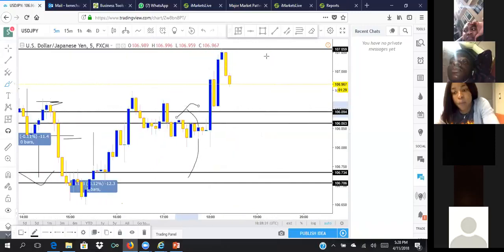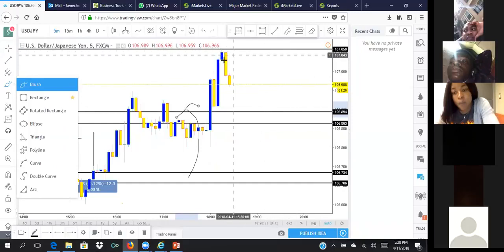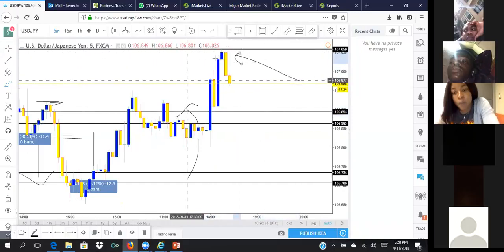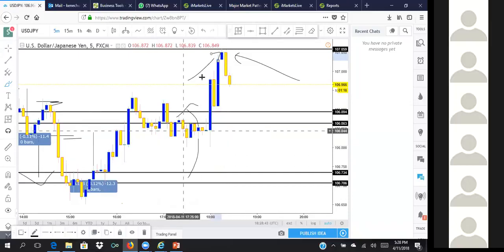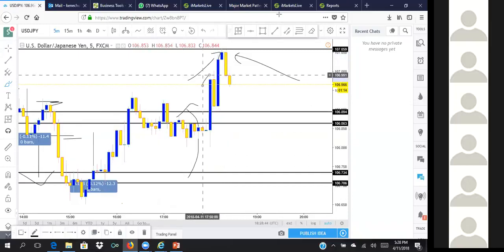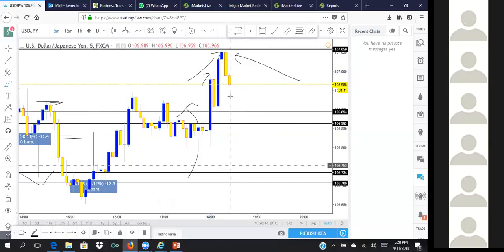Let me quickly make sense out of this now. Watch this. Can you see this instruction candle here? Can you see that? Can you guys see it? Now, this is a shoulder right here. Now, the market is going to do this. Watch. This is what the market is trying to do.